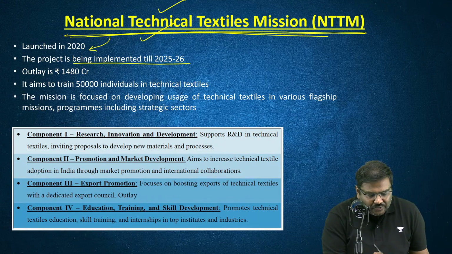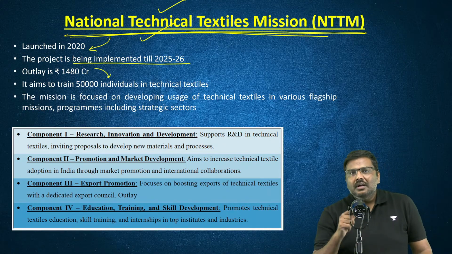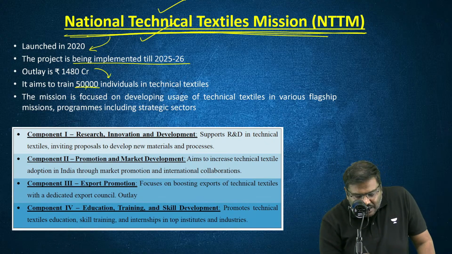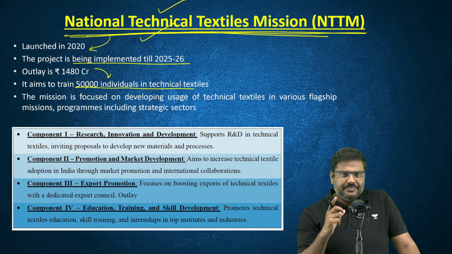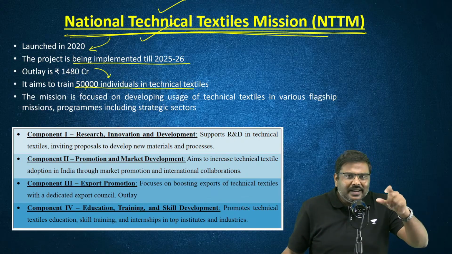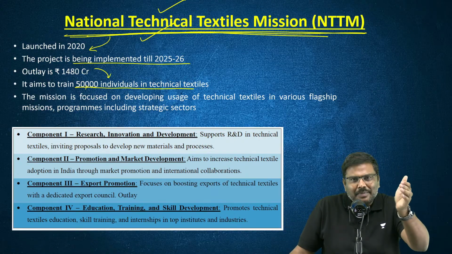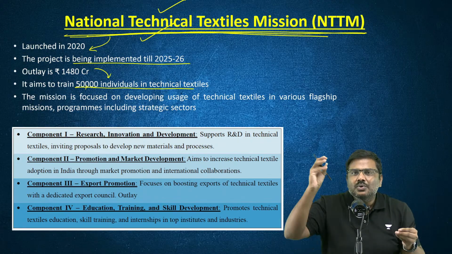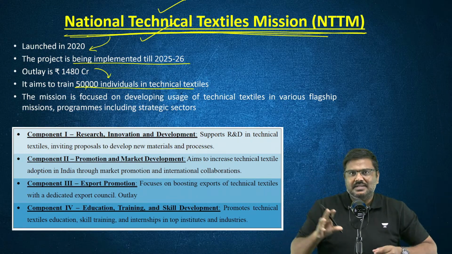What is the objective of the Government of India under NTTM? The government has set a target of training 50,000 people in technical textiles. Some of you might be wondering, what is a technical textile?